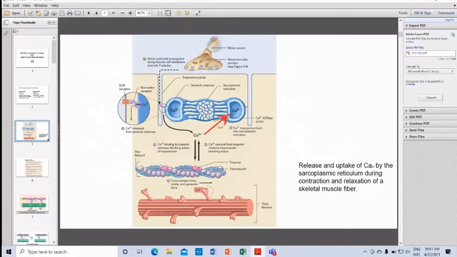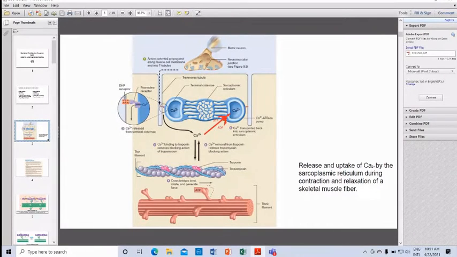This is the entire thing that we will be talking about today. The neuromuscular junction you have already studied. The action potential is propagated along the muscle cell membrane into the T tubules. This is the T tubule, and here you can see there is a small receptor.